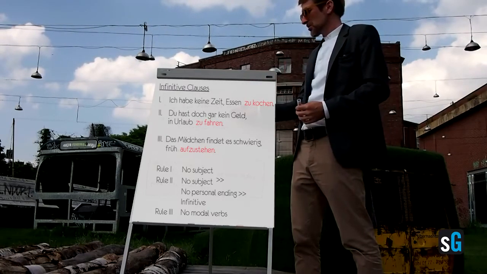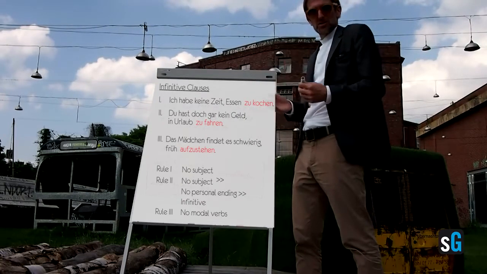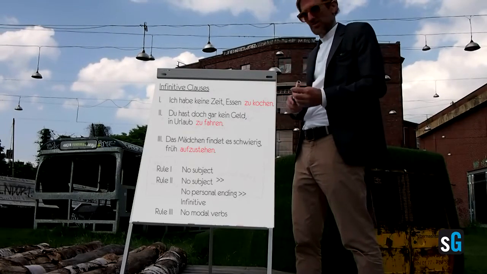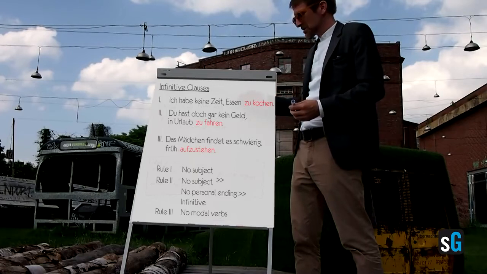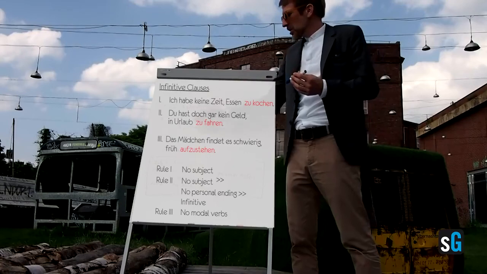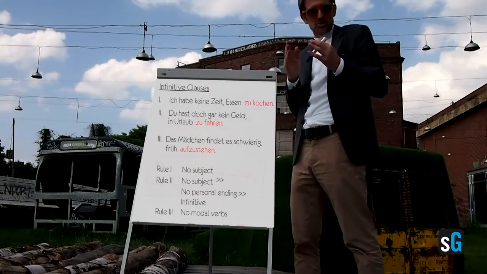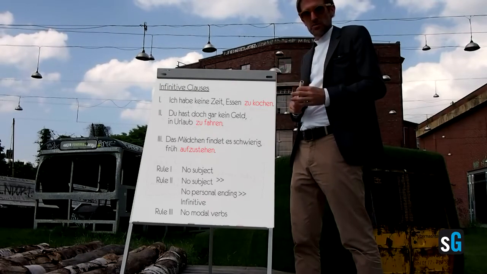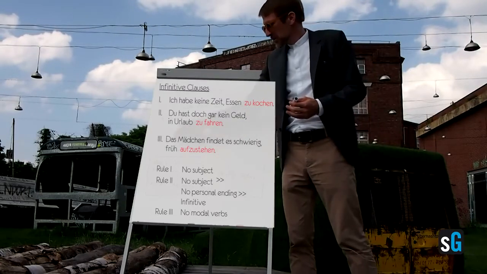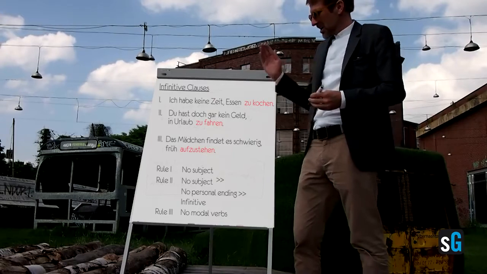You might be tempted to think that Essen is the subject, but it's not. The Essen is not doing the cooking, so it cannot be the subject. The subject is always the thing or person doing the action. So no subject here. This is the accusative actually. In Urlaub zu fahren, in Urlaub there's a preposition, and you might remember if there's a preposition that's no subject. Subject never uses a preposition. So nothing left to be a subject, no subject. Früh aufzustehen, pretty obvious. Früh is an adjective, aufstehen the verb, no subject whatsoever.